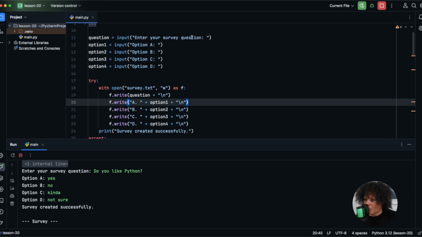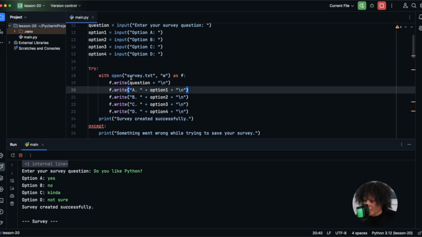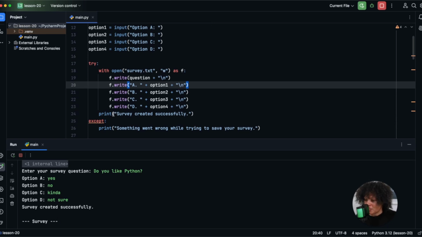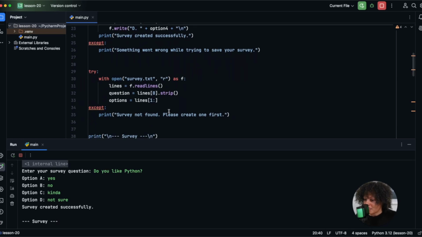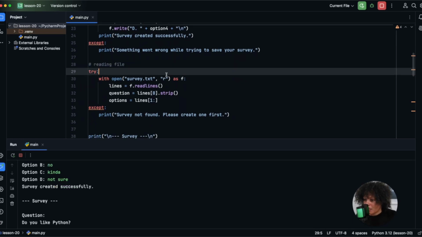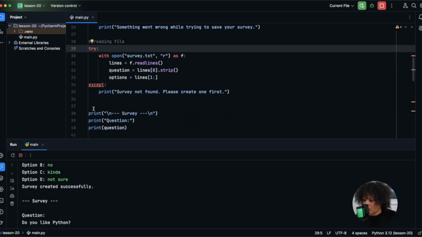Okay, so enter your survey question, and then here are our different options that are stored in option 1, 2, 3, 4. Then we go inside of this try block, and this is where we attempt to create this new survey.txt in write mode, which it appears that we did because we do see this message, survey created successfully. Okay, and then we continue to go down the code. Now we're reading the file, that survey that we just created.